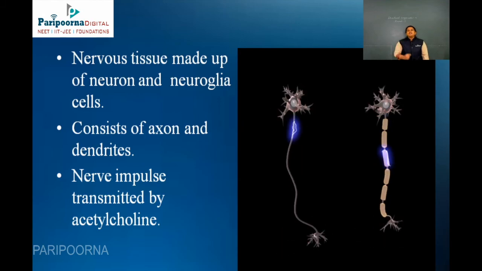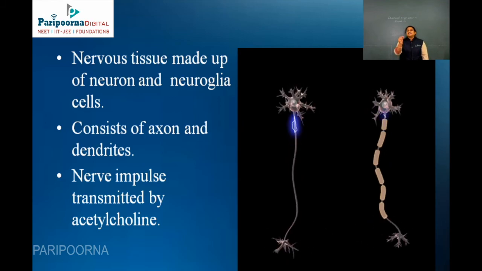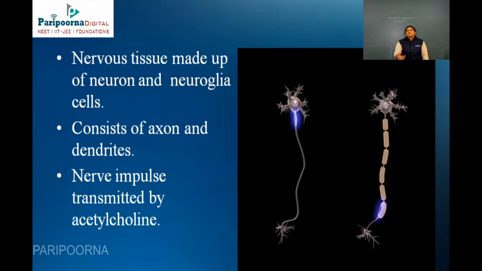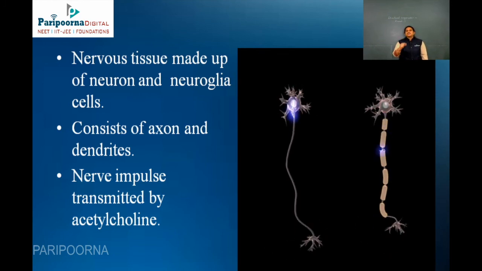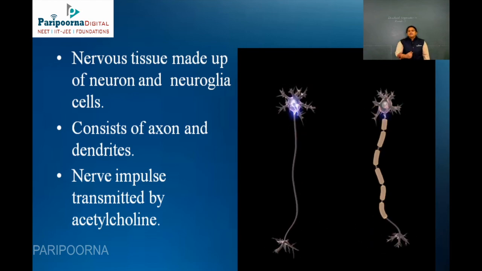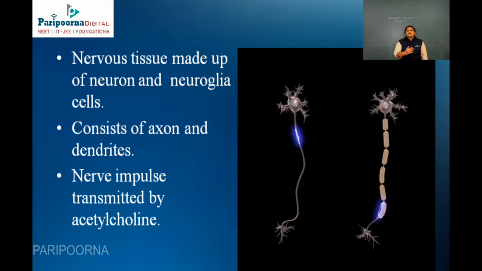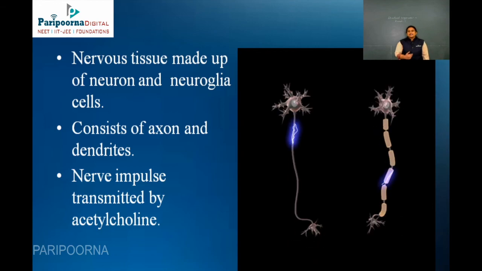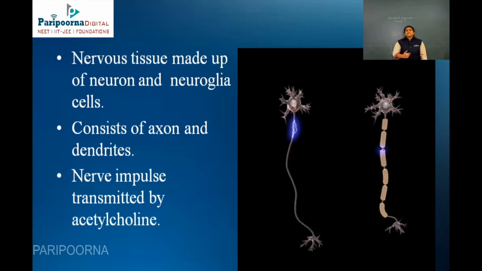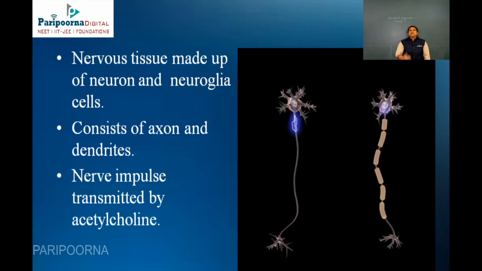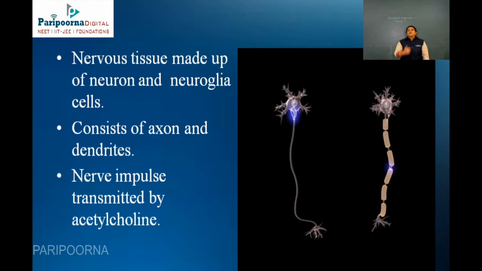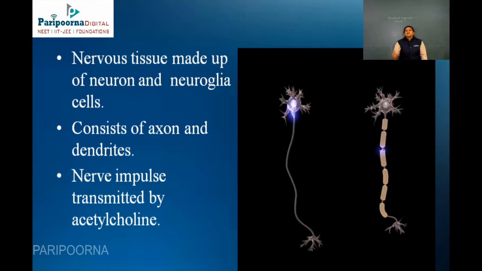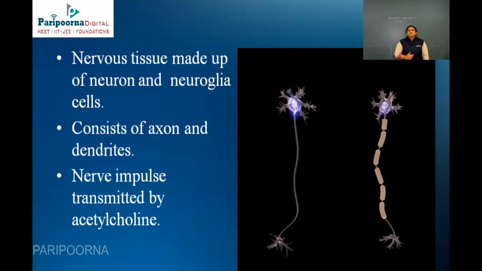Whereas the second image, which shows the myelinated, you can see that the axon, the central body of the axon, is covered by the myelin. You can see some tube-like structure, that is, it has a protective cover. So this myelin sheath acts as a protective cover or an insulator. It is present in your spinal cord and the brain to act as a shock absorber. So this is the main difference between the nerve cells.